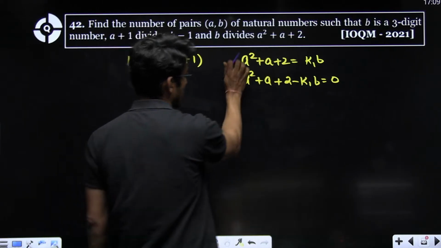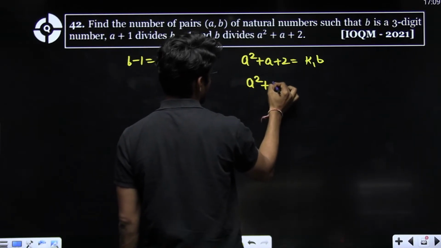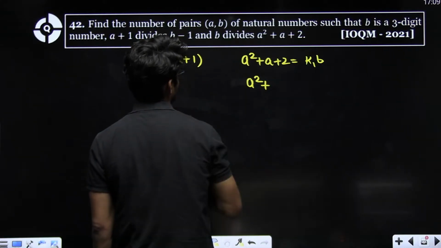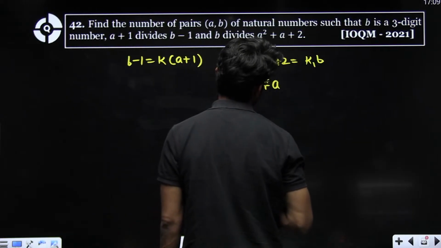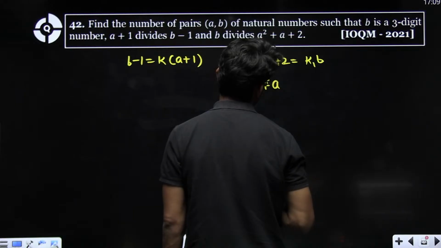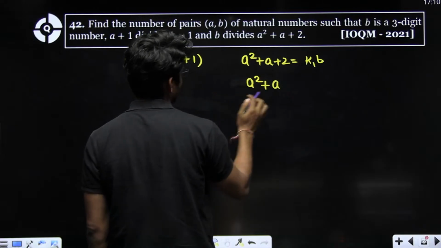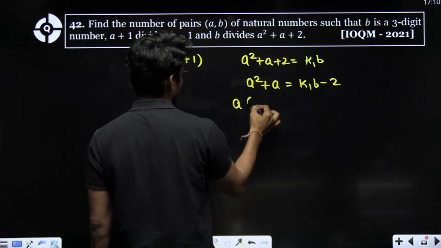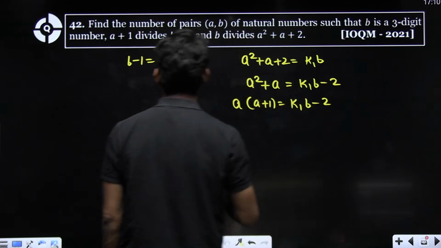So let me write it as a square plus a plus 1 as one root minus 1, which is K1B minus 2. This gives me a into a plus 1 is equal to K1B minus 2.